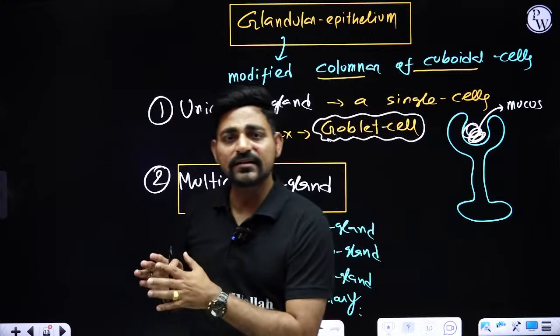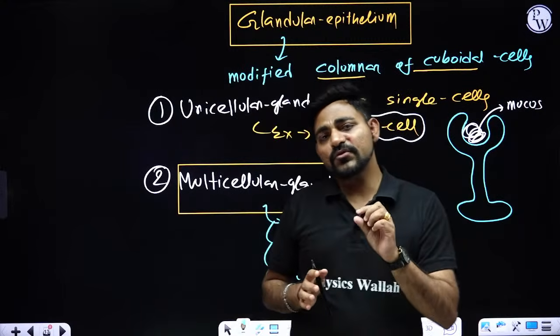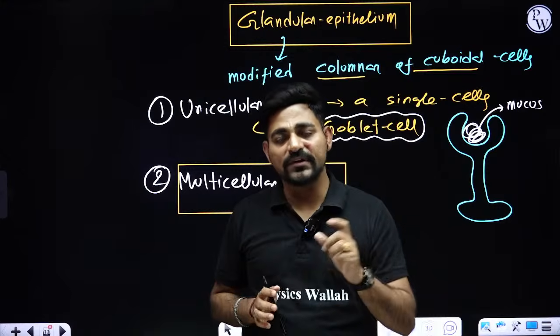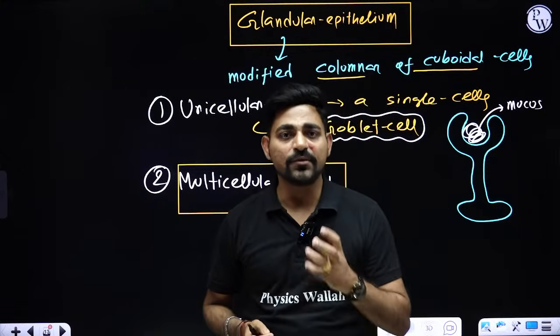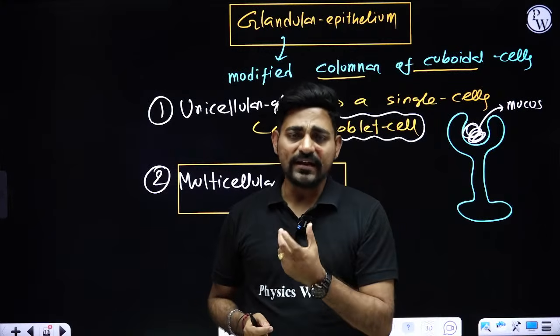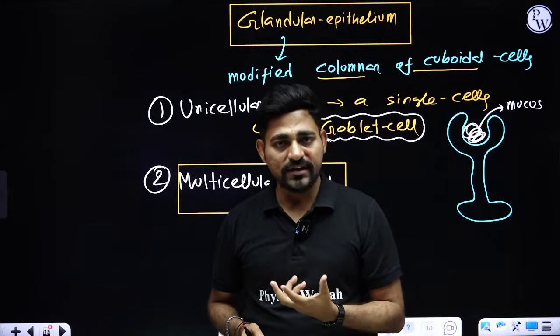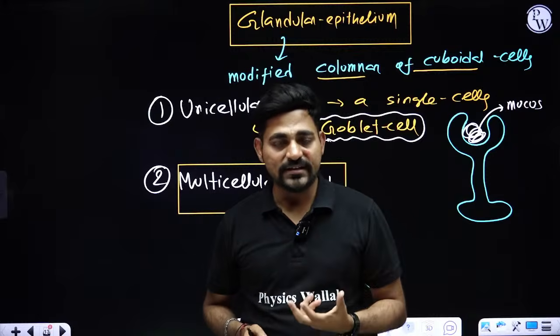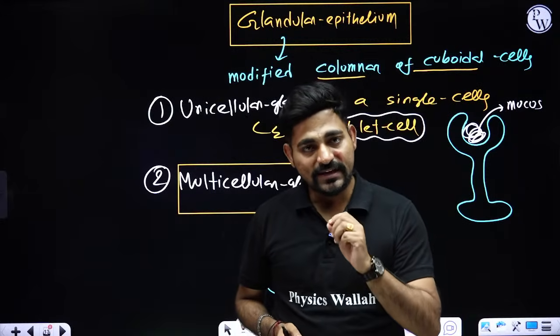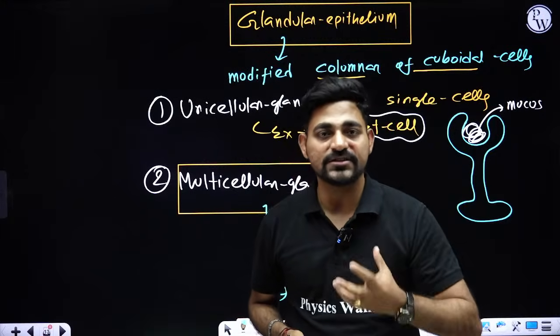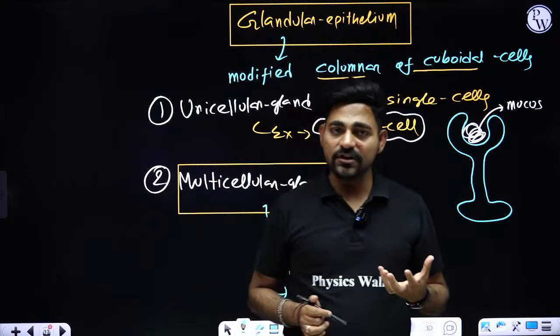And there is a third kind that secretes some of its secretions with the help of a duct, and some without a duct, like our pancreas. Pancreas can produce hormones: insulin, glucagon, somatostatin. So when the pancreas is secreting these hormones, it is releasing them directly into the bloodstream. So that is the endocrine nature of the pancreas.